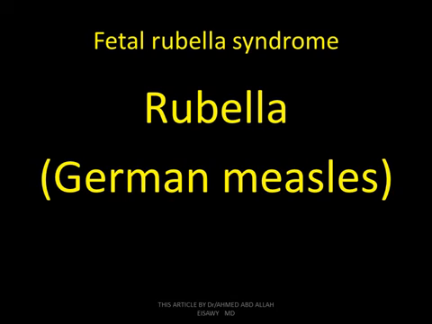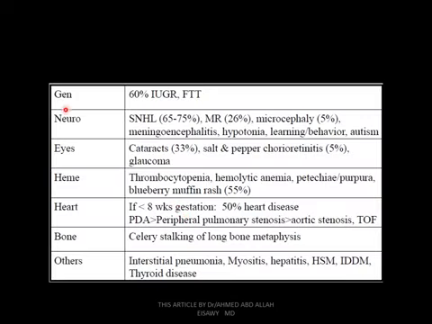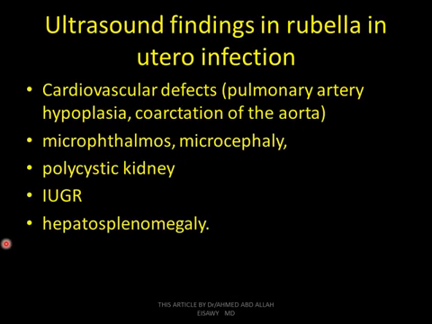Fetal rubella syndrome. The first manifestations: we see IUGR. Neurologically, we see sensorineural hearing loss, microcephaly, meningoencephalitis, hypotonia, learning and behavior problems, autism. In the eye we see cataract, salt and pepper chorioretinitis, and glaucoma. In the blood we see thrombocytopenia, hemolytic anemia, purpura, and so on. In the heart we show heart disease like peripheral pulmonary stenosis, aortic stenosis, tetralogy of Fallot, PDA. In the bones, cellular stocking of the long bone metaphysis. Other manifestations: interstitial pneumonia, myositis, hepatitis, hepatosplenomegaly, and thyroid disease.